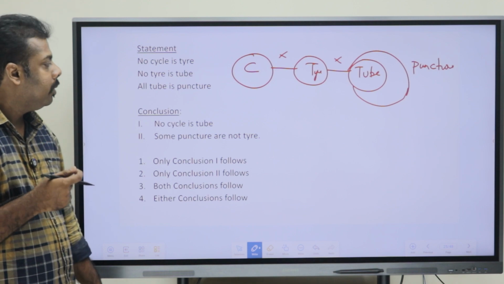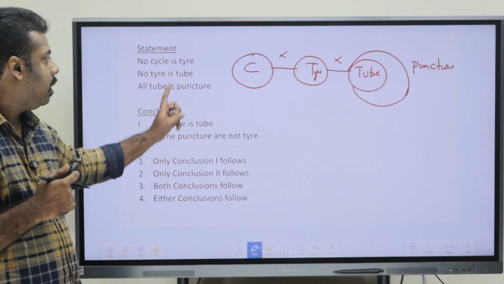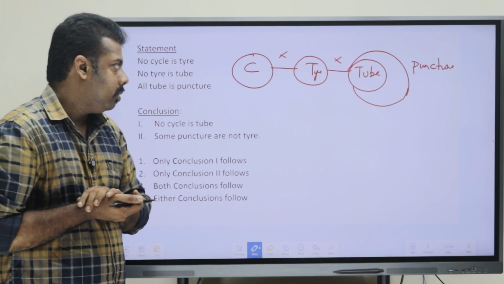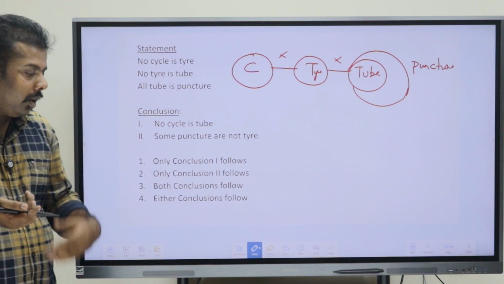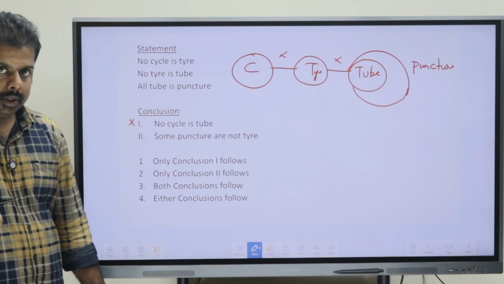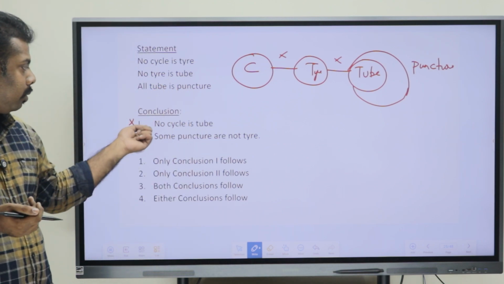No cycle is tube, so cycle and tube have no relation. Is it right or wrong? Cycle and tube are not directly connected, so can we say they have no relation? No. Not having a direct relation means it is not a definite conclusion. That's why this conclusion is wrong.